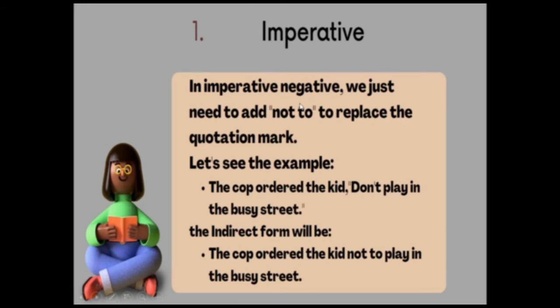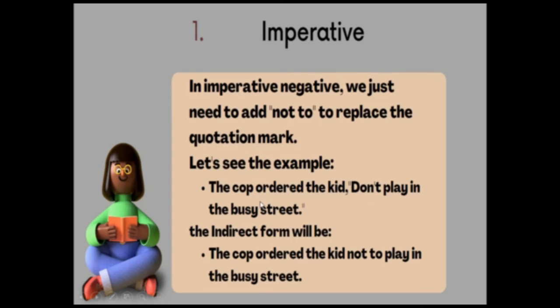In the negative imperative, we need to add not to to replace the quotation mark. Remember, the direct speech for a prohibition uses the words do not plus verb 1, or no plus verb-ing. So the sentence will be don't play in the busy street or no playing in the busy street.